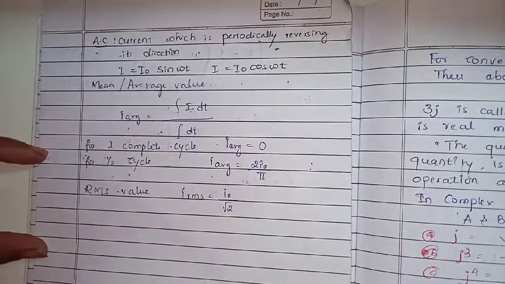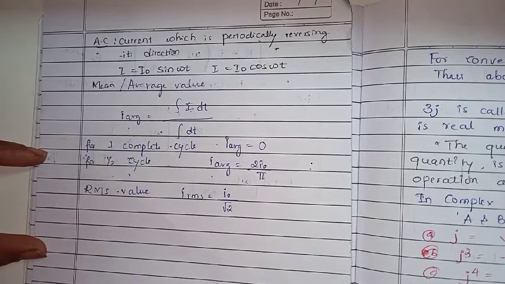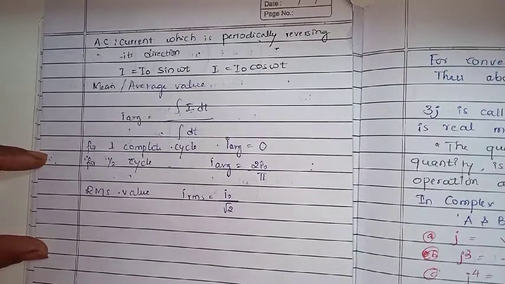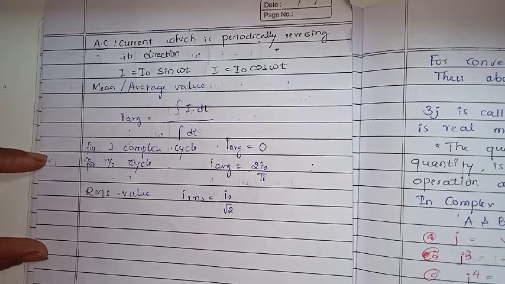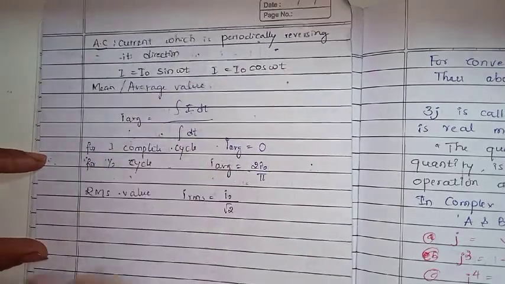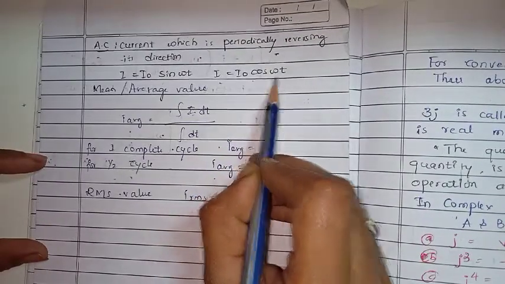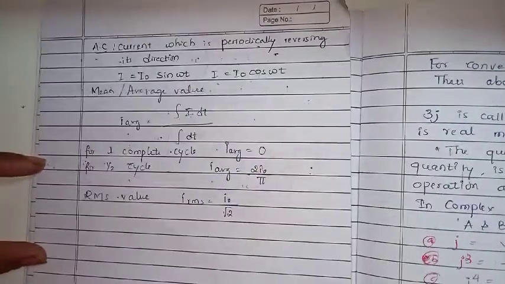In the previous session, we learnt about alternating current. The definition of alternating current is current which is periodically reversing its direction. For that, we call it alternating current. Then we saw some relations, that is I is equal to I naught sin omega t and I is equal to I naught cos omega t. These are the EMFs.